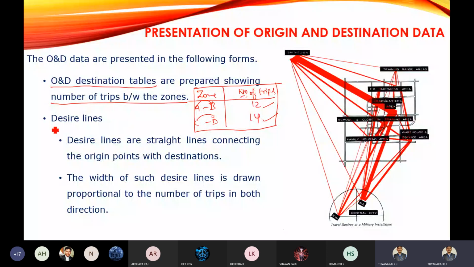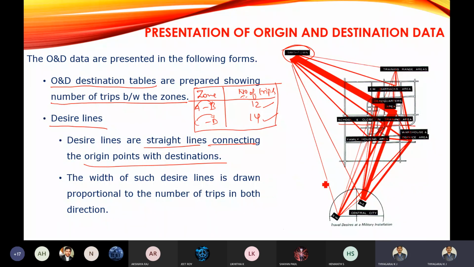The next one is the desired line. I was telling about the desired line in the starting only. These are the straight lines connecting the origin point with their destination. You can see here school, college, and training area.